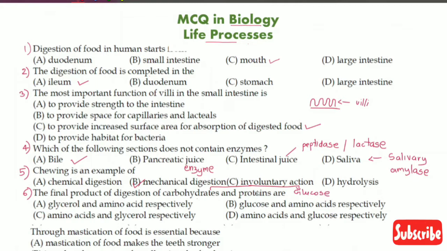Whereas protein will get broken down into amino acids. So which of these is giving the correct option? Yes, it is option number B, glucose and amino acids respectively. Let us move on to question number 7.